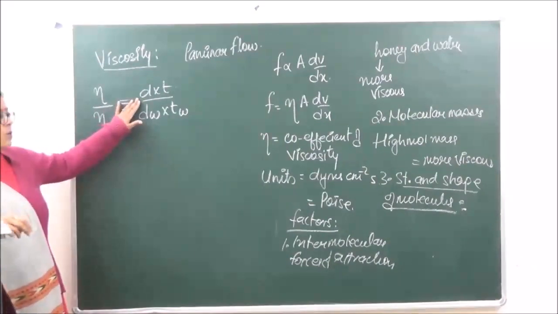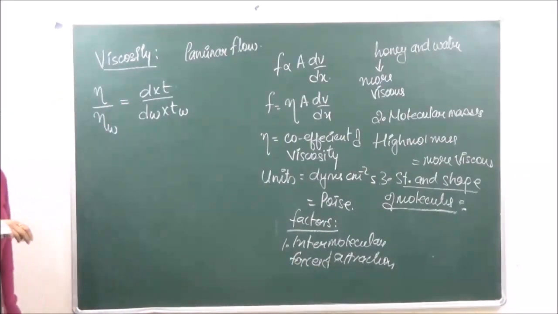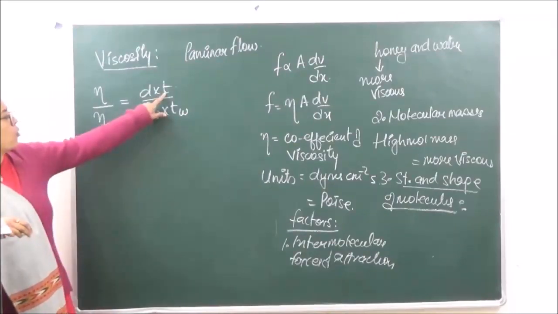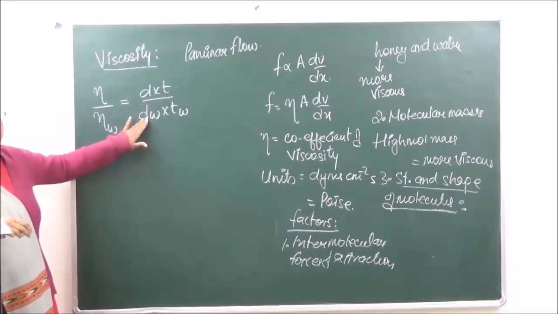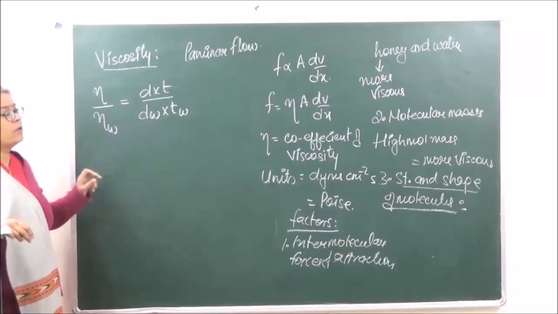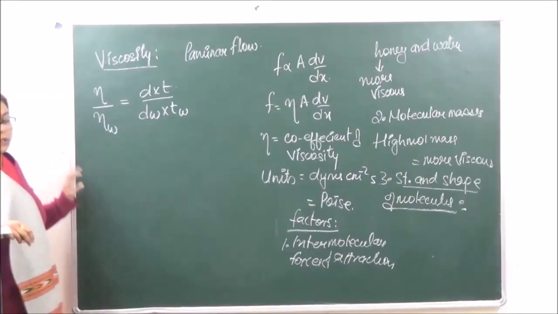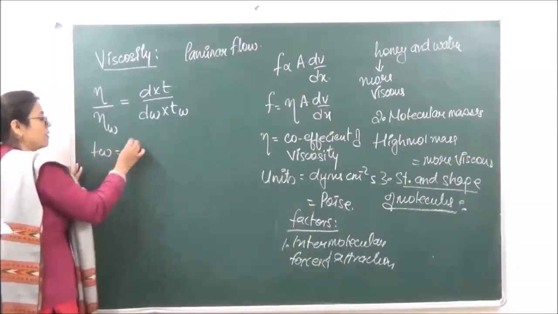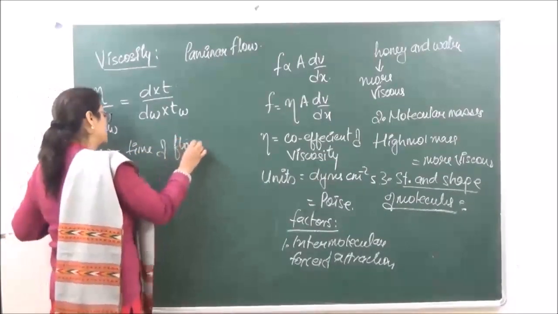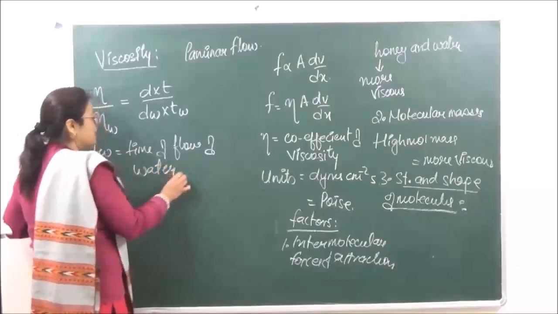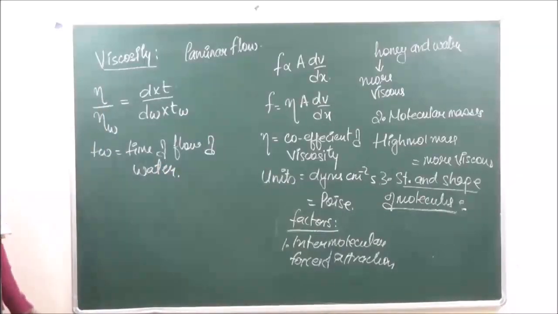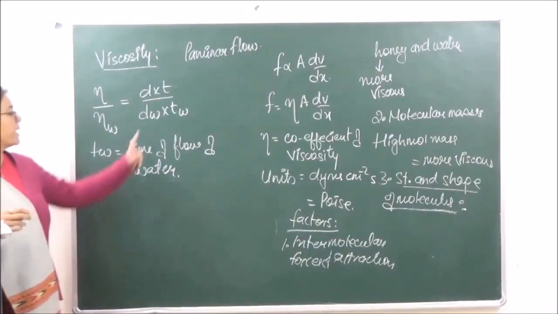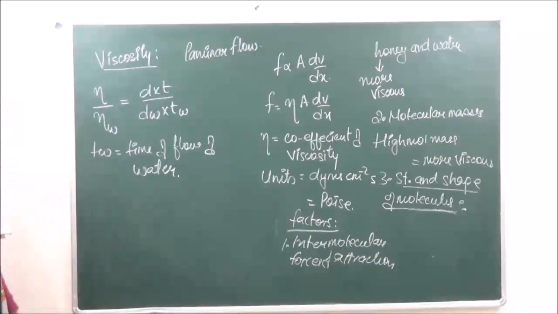D is the density of liquid. T is the time of flow of the liquid. dw is the density of water, and tw is the time of flow of water. ठीक है? और T क्या हो जाएगा? Time of flow of the liquid.